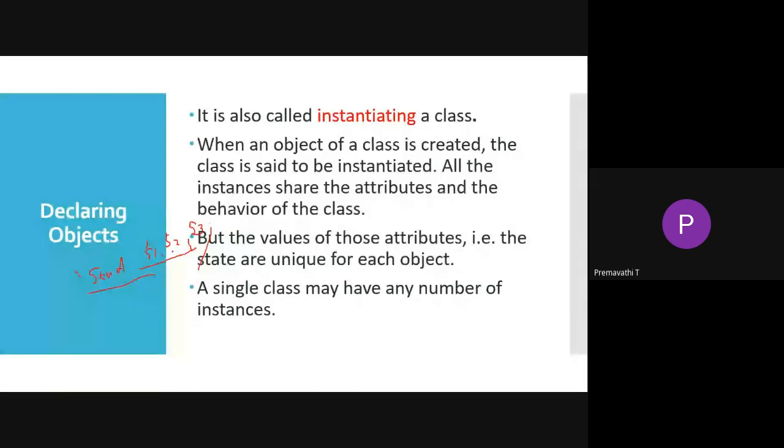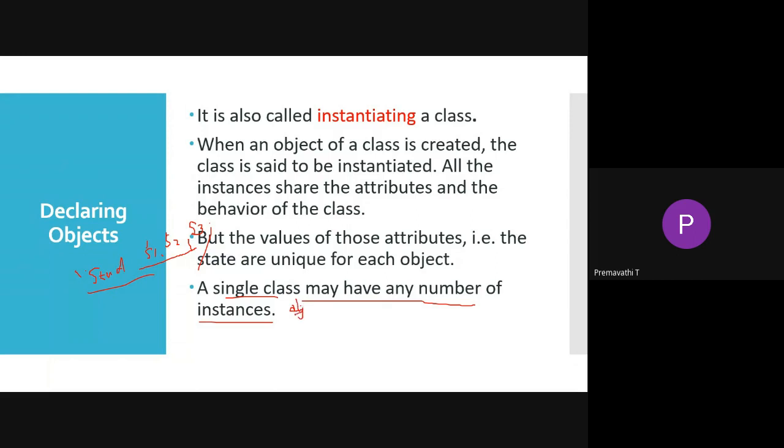Each object has unique values. A single class may have any number of instances. In C++ we use S1, S2, S3, and these are the formats used in C++. In the same way, in Python also, a single class may have any number of instances. An instance is nothing but the object.